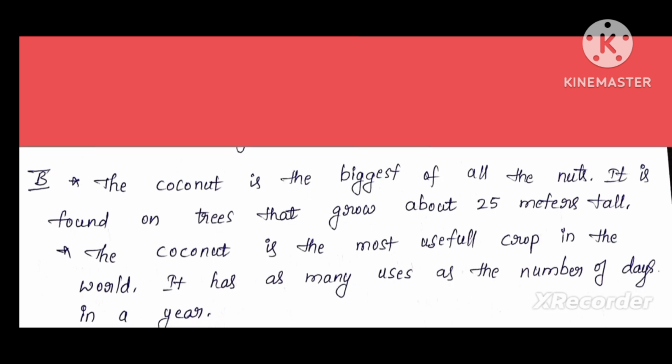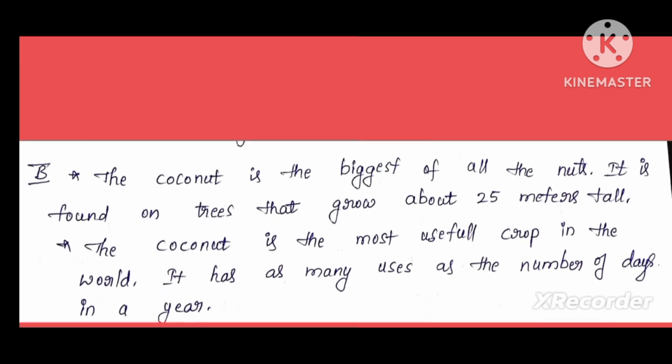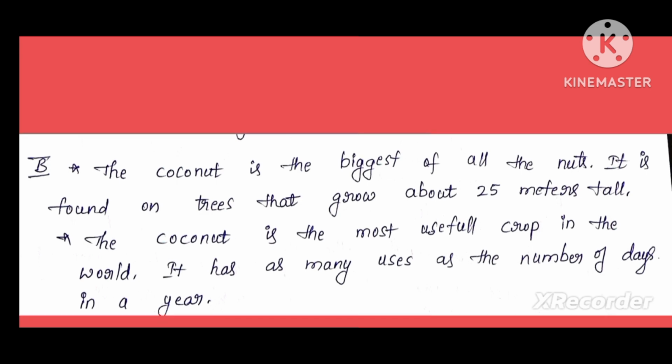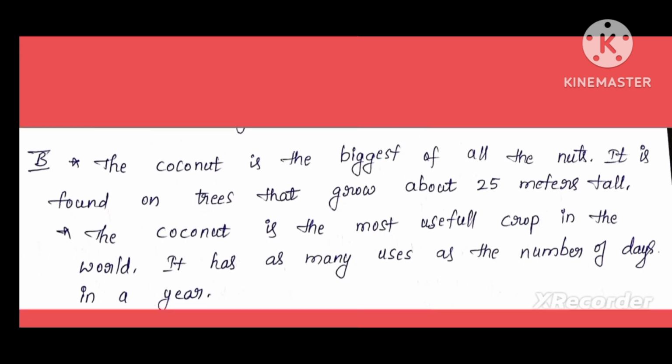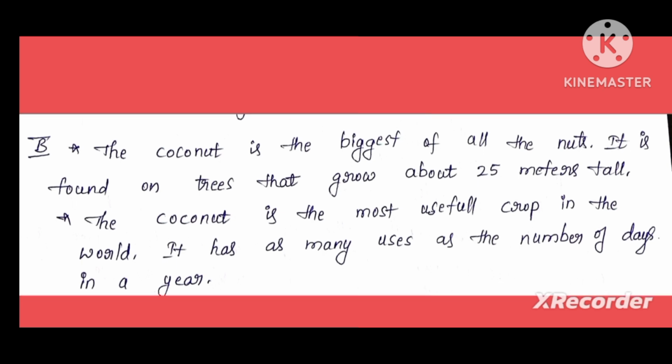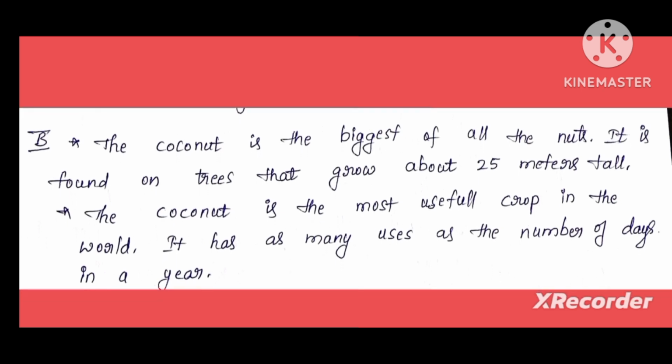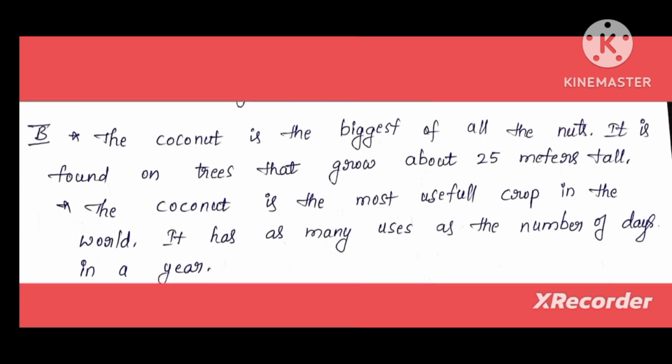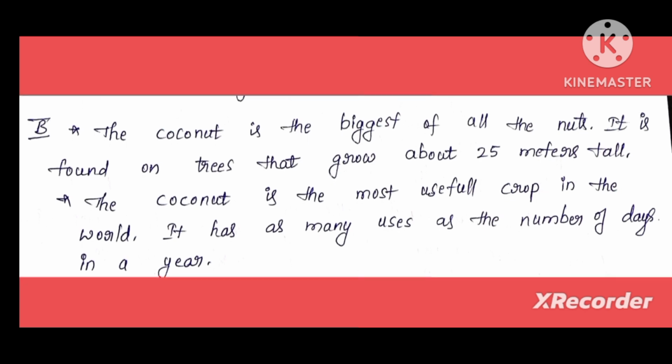Answer: the coconut is the biggest of all the nuts. It is found on trees that grow about 25 meters tall. The coconut tree is the most useful crop in the world. It has as many uses as the number of days in a year.